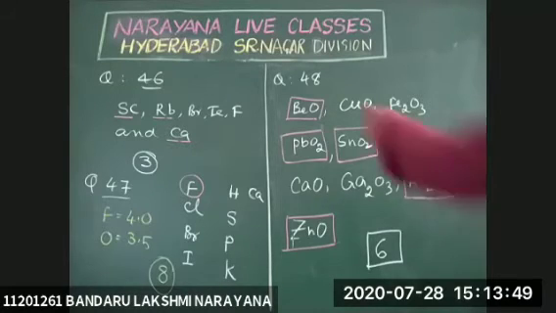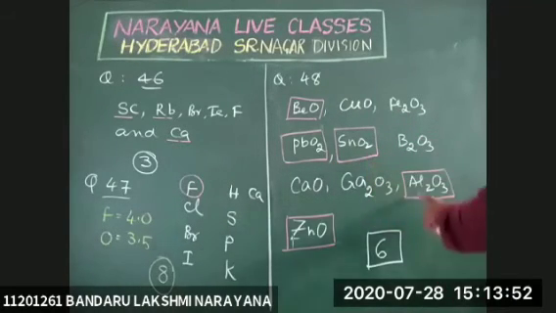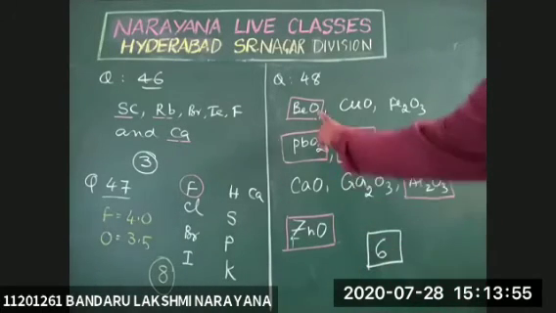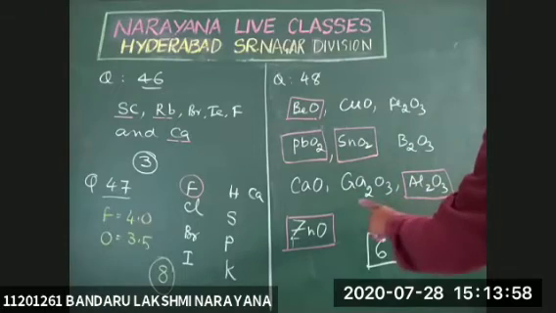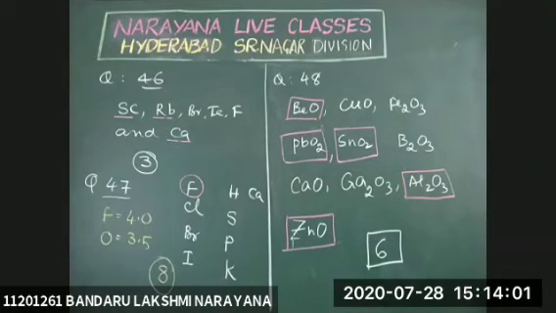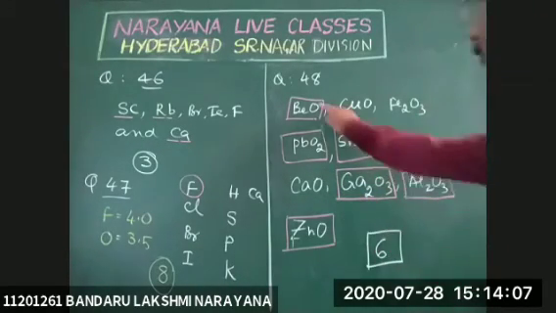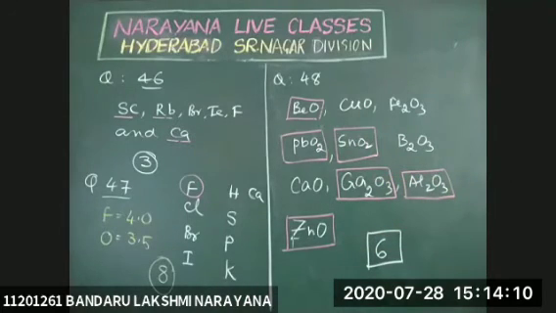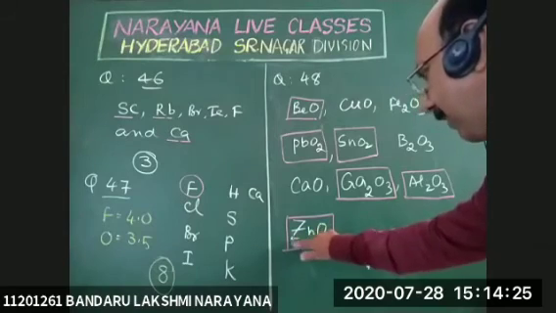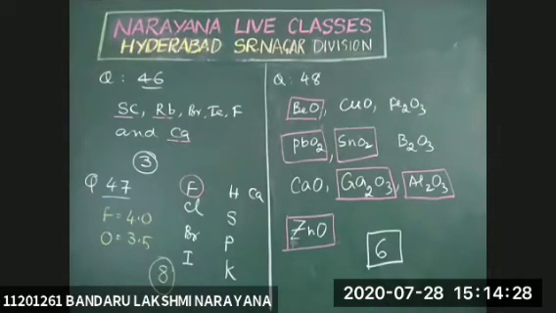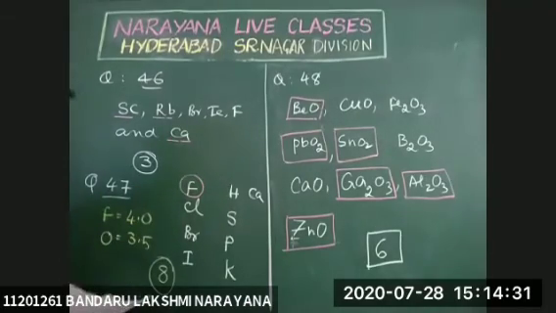Once again, BeO, PbO2, SnO2, Al2O3, ZnO, and Ga2O3, 1, 2, 3, 4, 5, 6 guys. The remaining are acidic and basic. Beryllium oxide, lead dioxide, SnO2, Ga2O3, Al2O3, and ZnO. ZnO is zinc oxide. It is also amphoteric nature.